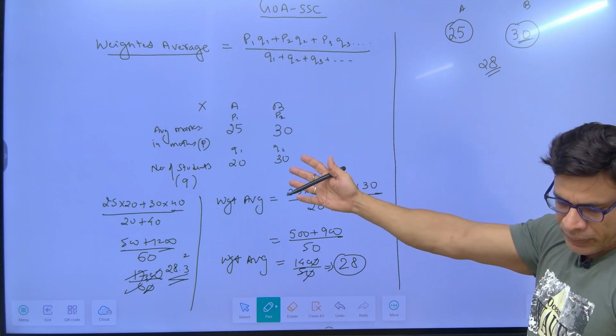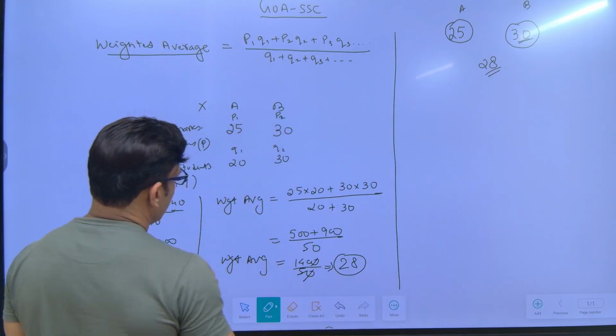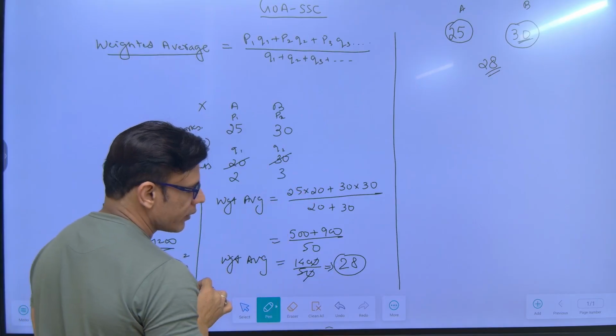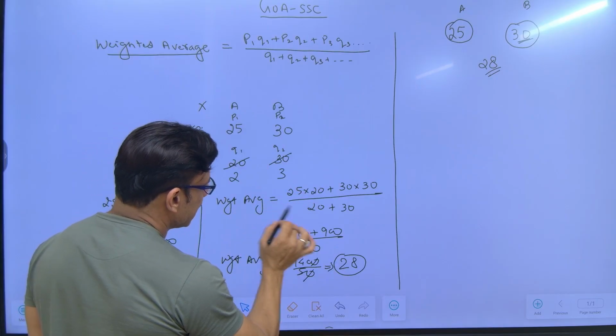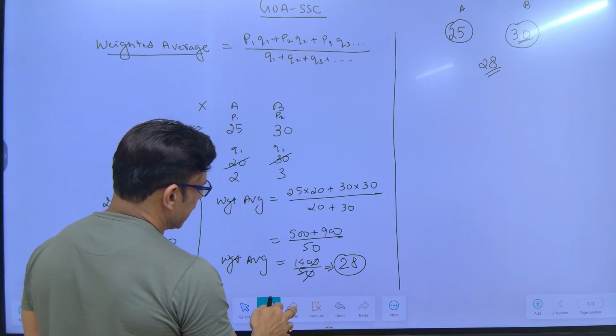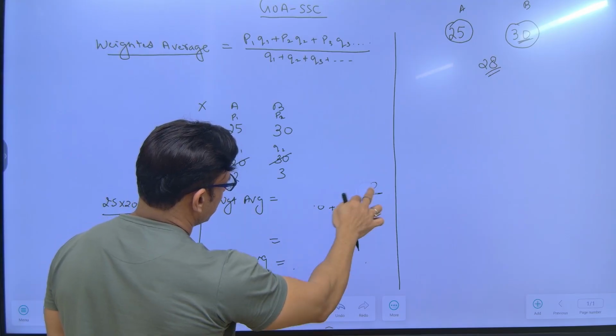Second thing, in this question, even though the number of students is not given, if the ratio of students is given, you can write 2 and 3 and you will still get the same answer. Why? Because your weighted average will be the same, 28.